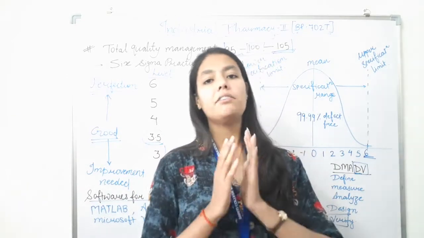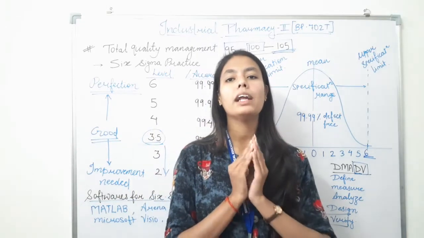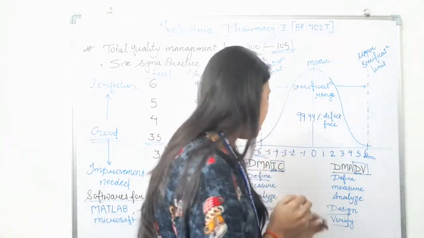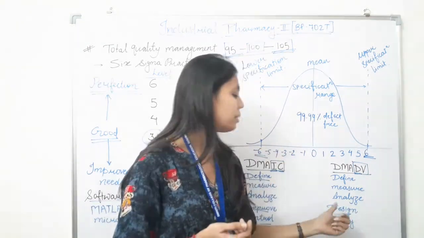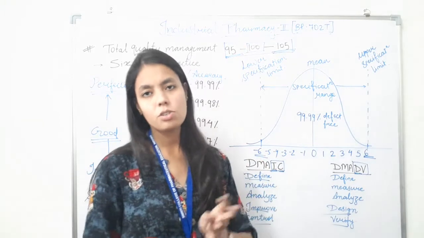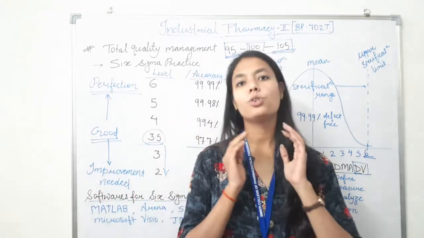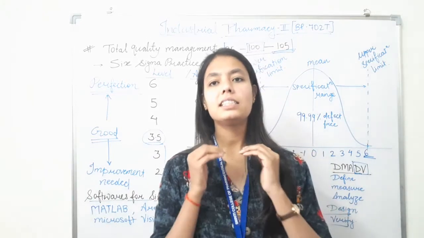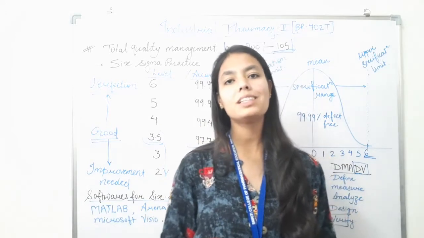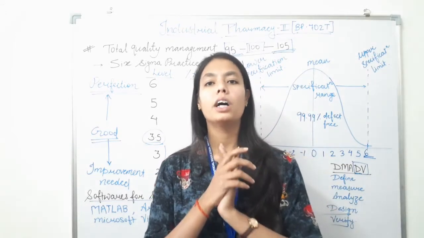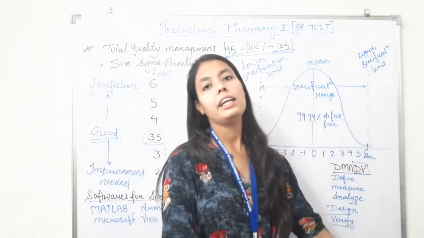When we analyze, then we have to design an improved alternative best suited per the analysis in the previous step. So after the analysis we have to improve, and ultimately design a process, or we can say a product. After this we have to verify. We have to verify the design, set up pilot runs, improve the production process, and hand it over to the process owner. So this is all about DMAIC and DMADV.